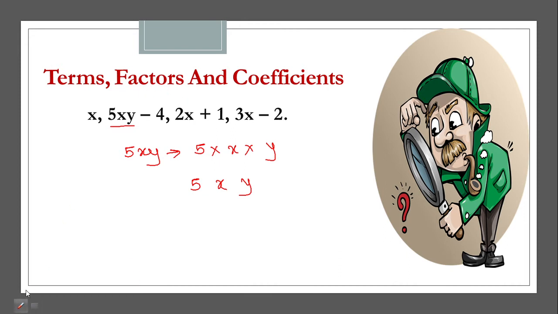Now after seeing the factors, let's come to the part coefficient. Now what are these coefficients? Coefficients are the numbers. Again I repeat, coefficients are the numbers that come along with the variables. Suppose I ask you, children, what is the coefficient of 5xy? Coefficient is a number. So what is the number part in 5xy? It is 5. So the coefficient of xy is going to be 5.